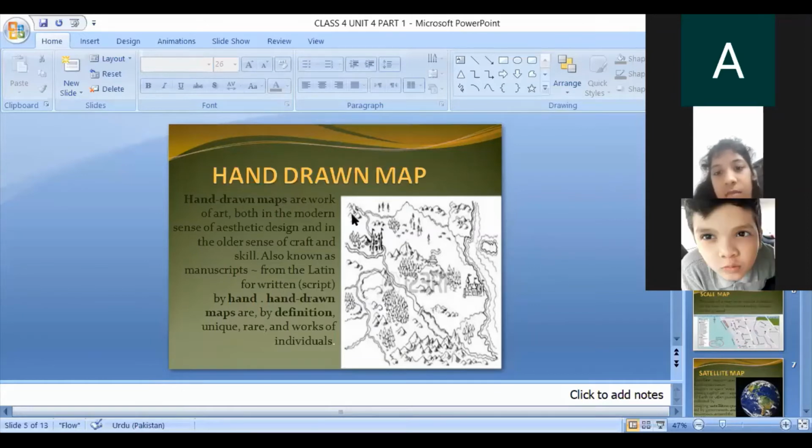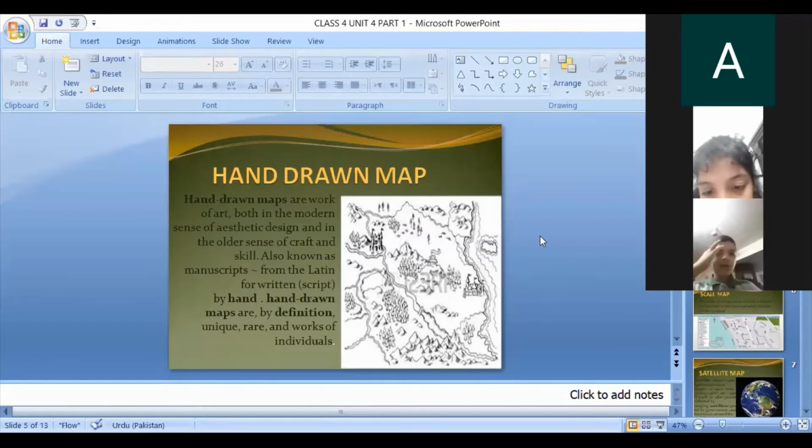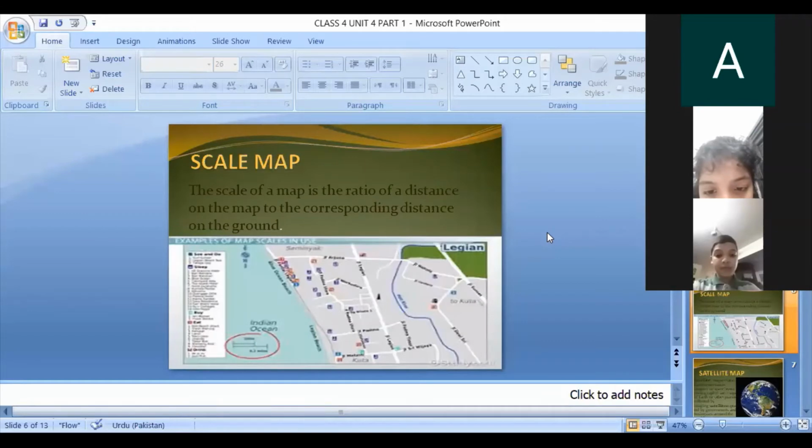Okay. This map is made by hand and with the help of pencil. It is a sketch of a place. Okay, is it clear? Usman, is it clear? Usman, on the camera? Okay, next is scale map.